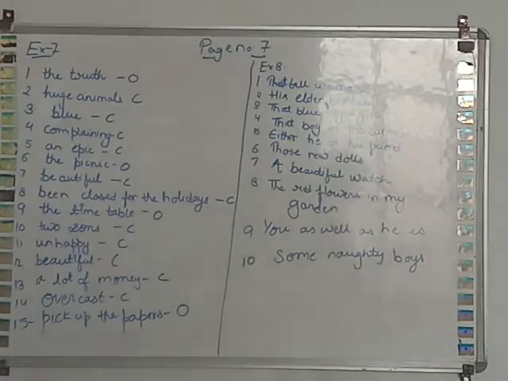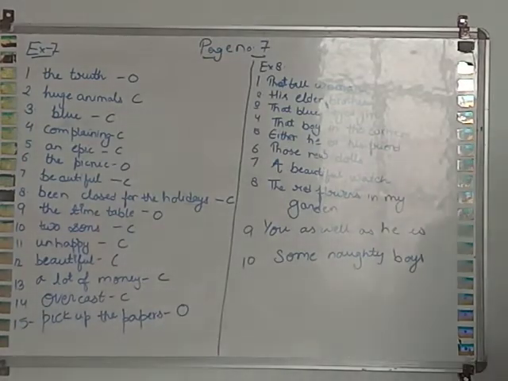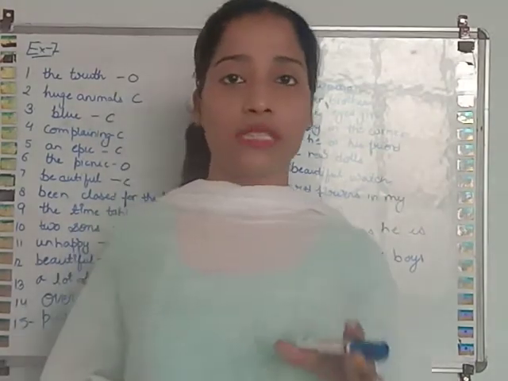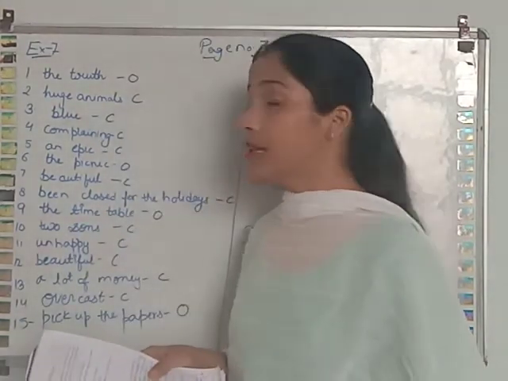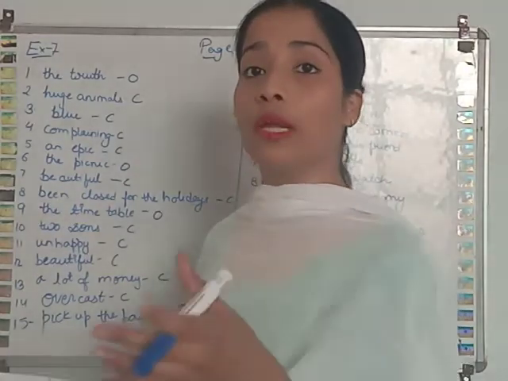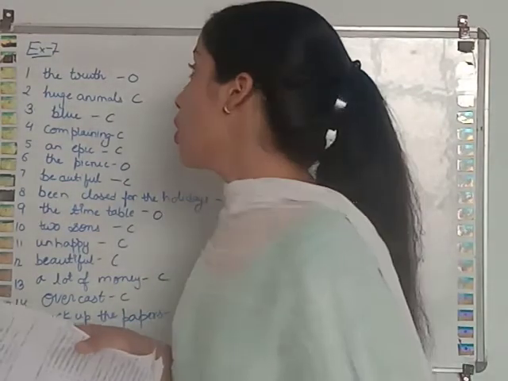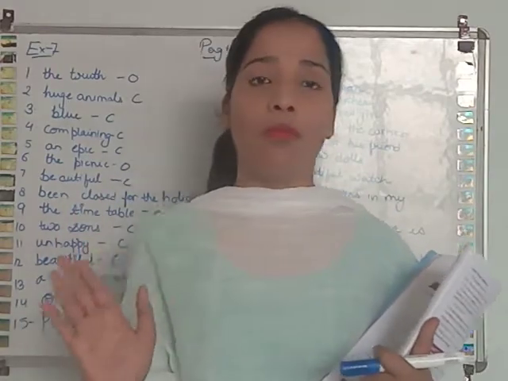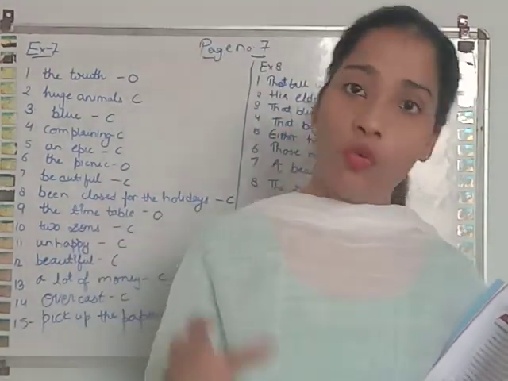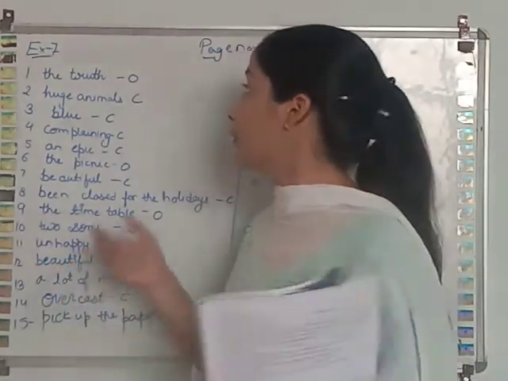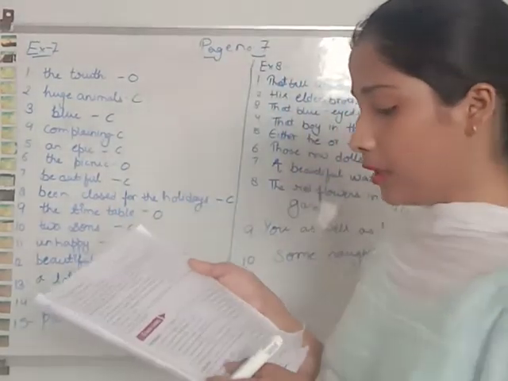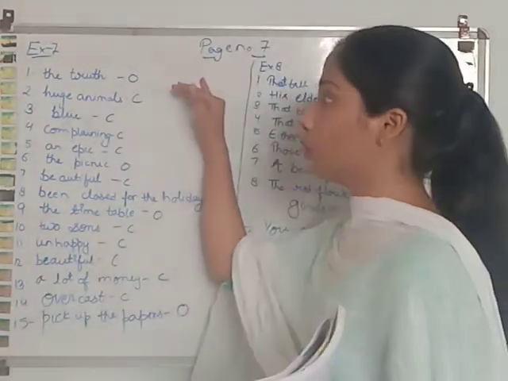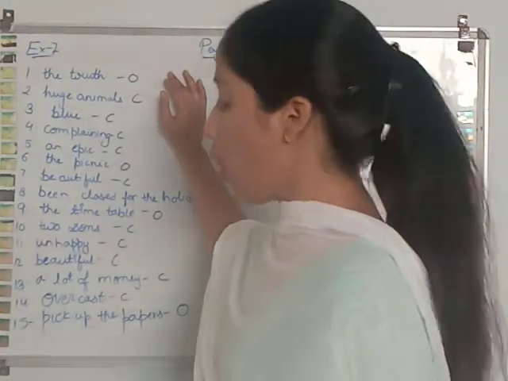So in exercise 7, we have to fill in the object and the complement according to our choice. But after filling that, you have to tell whether it is an object or a complement. Object is affected by the verb, but complement is used in the place of a noun or it is an adjective. So the first one is, he speaks the truth. I have written the truth over there, and the truth is the object.